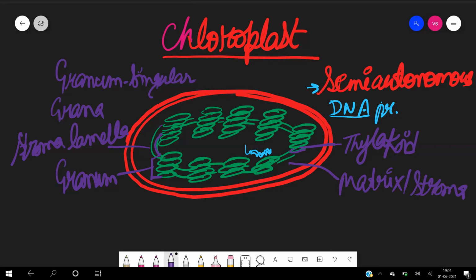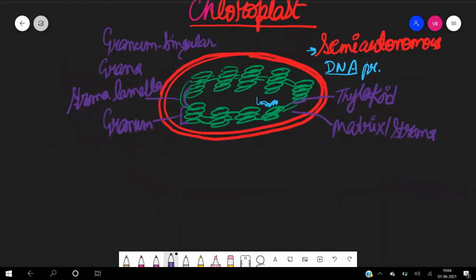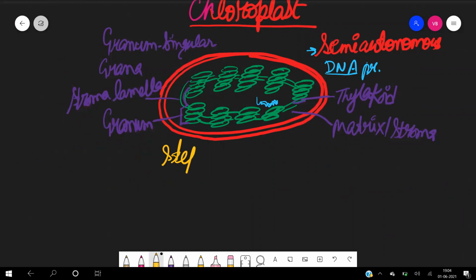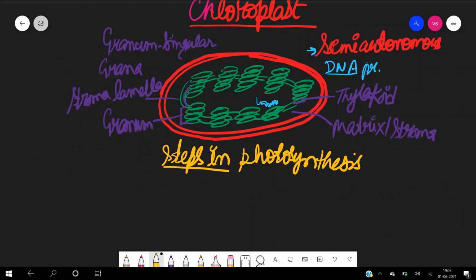Now, why am I explaining this diagram? In your previous classes, you have studied that photosynthesis takes place in the presence of sunlight. But in this class, you will come to know that photosynthesis actually takes place in 2 steps. These are the steps in photosynthesis: the dark reaction and the light reaction.